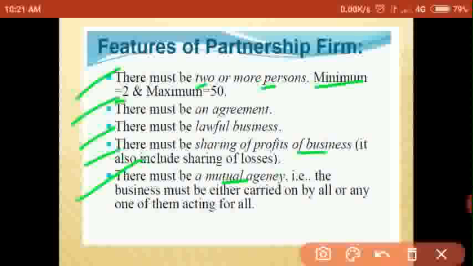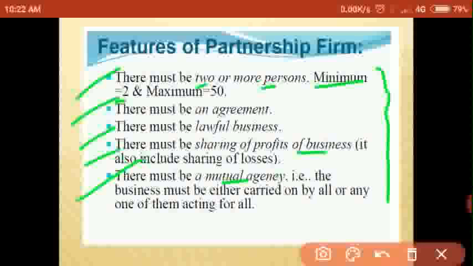So these are the features of a partnership firm. There must be at least 2 persons in the business, minimum number of 2 and maximum number of 10 in banking business and 20 in other business, or maximum number should be 50 in other business also.